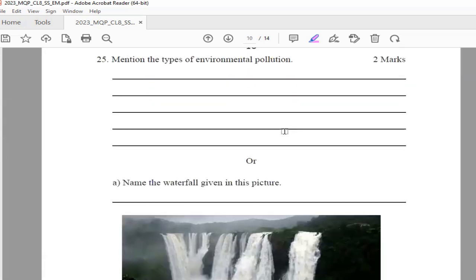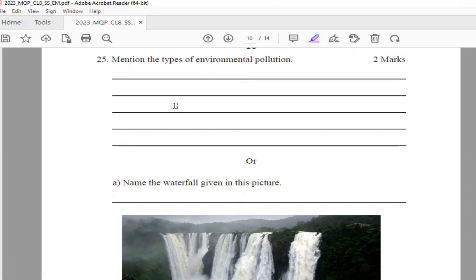Next question, 25th. Mention the types of environmental pollution. This is a very easy question. So you know there are many types of pollution. You can write here answer as air pollution, water pollution, soil pollution and noise pollution. So here your answer will be ready.